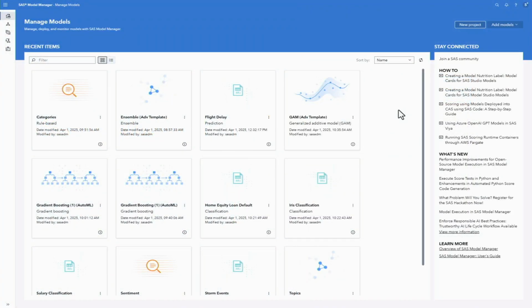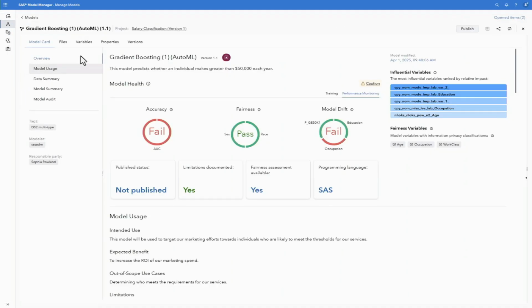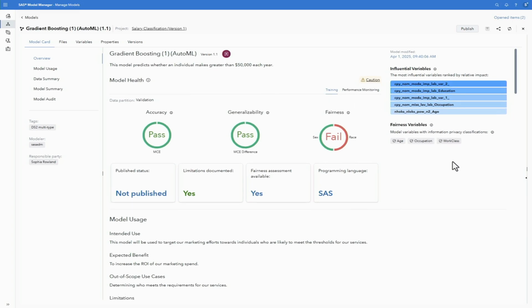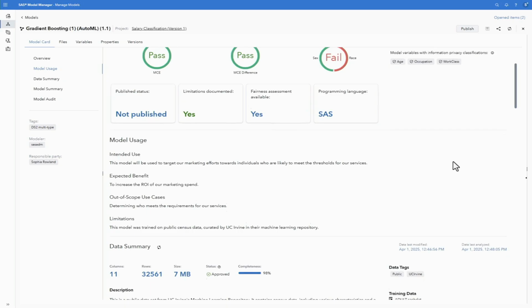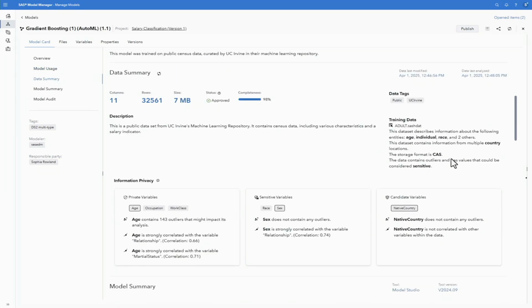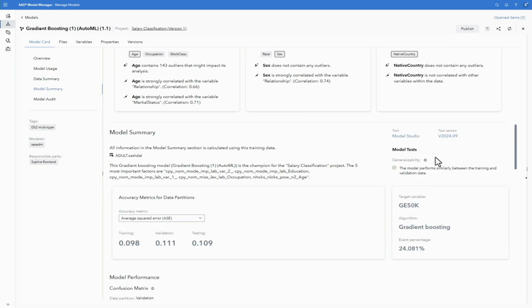I'm here in our Model Manager homepage, and I'm going to move down to my projects, and I'm going to open up my salary classification project and open my model card. This is the fully populated model card. You can see information about how the model performed during training and over time. You have information about how that model is intended to be used. You can see a summary of the training data as well. And if we keep scrolling down, we're going to see a summary of the model at the time of training. So you can see things like generalizability, how well that model performs on unseen data.